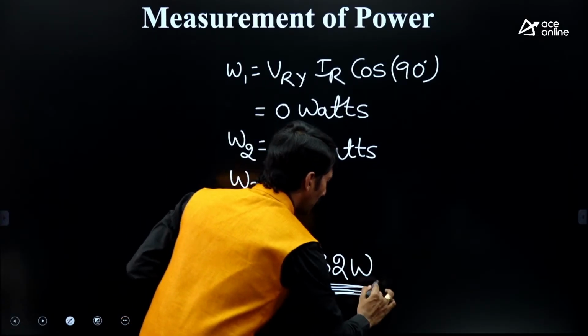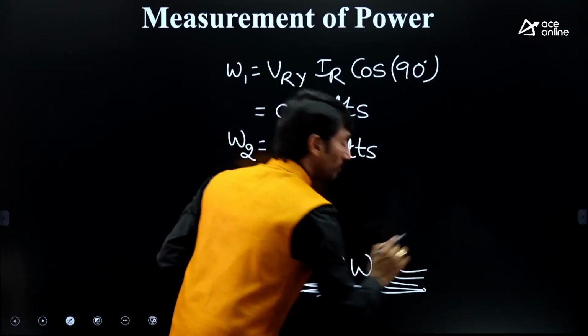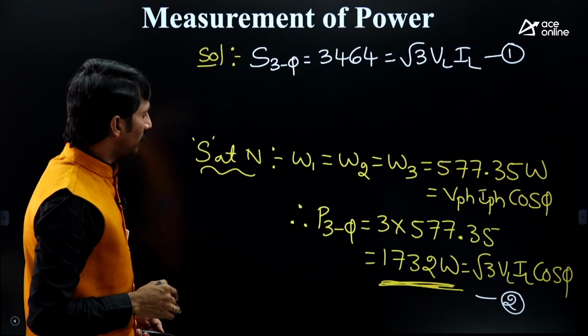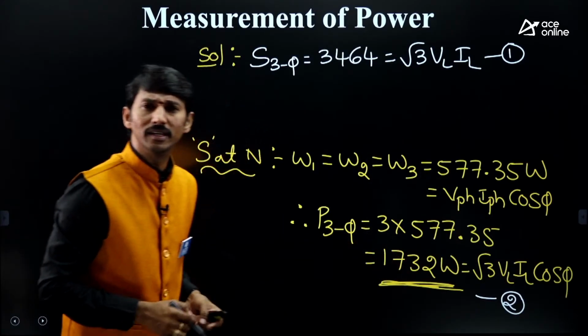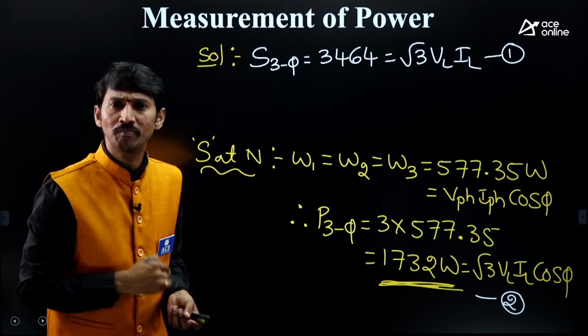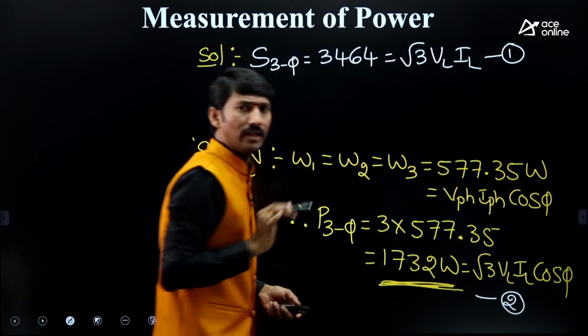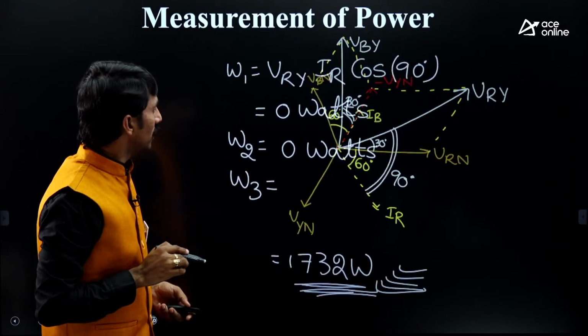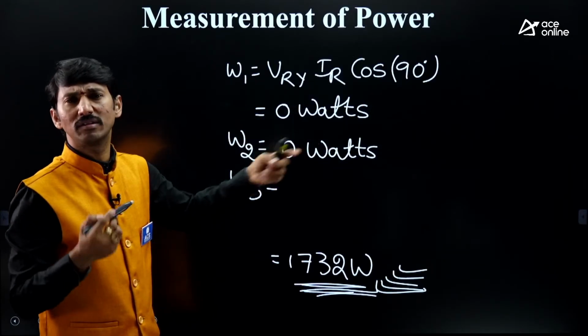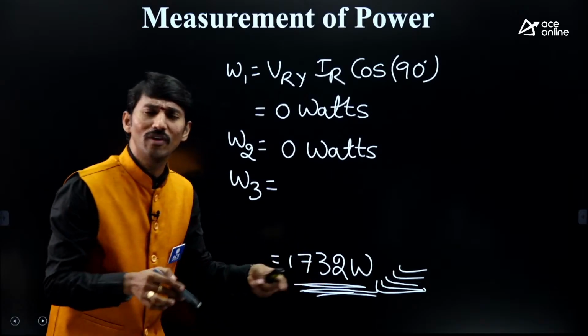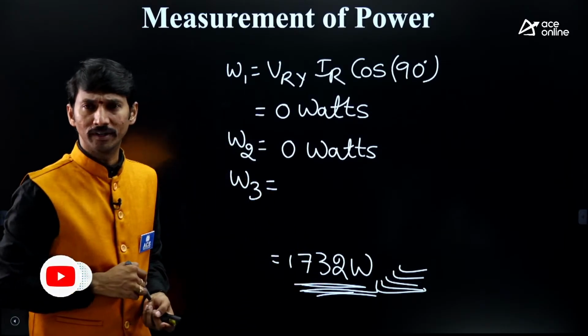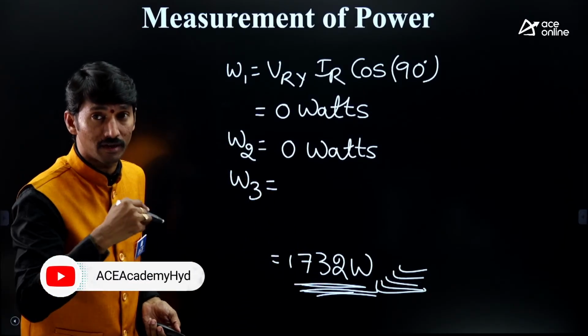So how can we write it? What is the load power in the starting step you have taken? The load power is 1732. What is the total consumed power? In the first case, each wattmeter is equally taking. But in the second case, two wattmeter readings are not taking at all. So therefore, the total load will be based on the third wattmeter only. But let us proceed. Let us prove that.